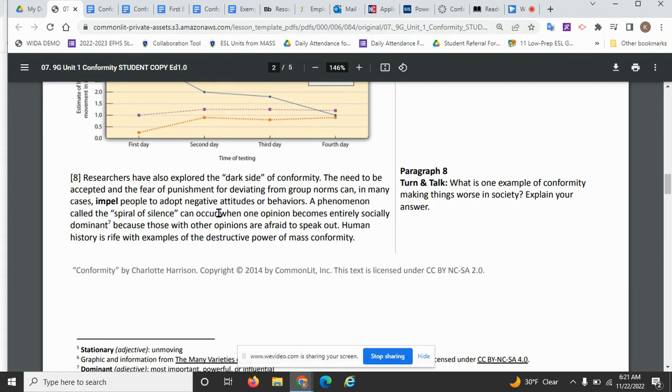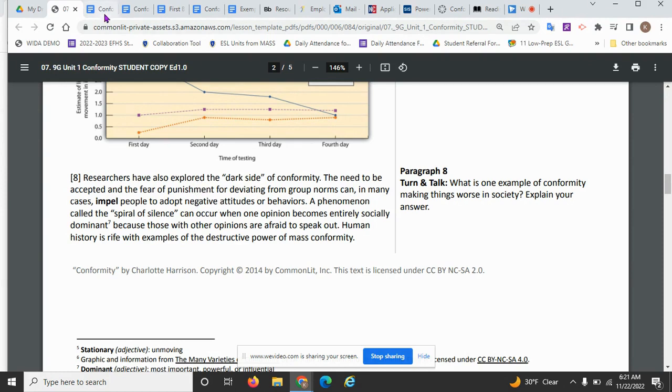People adopt negative attitudes or behaviors. Why does that happen? Because of the fear of punishment for deviating from group norms. So we have, again, a cause and effect structure in this sentence. The effect is people adopt negative attitudes or behaviors. The cause of that is their fear of punishment.